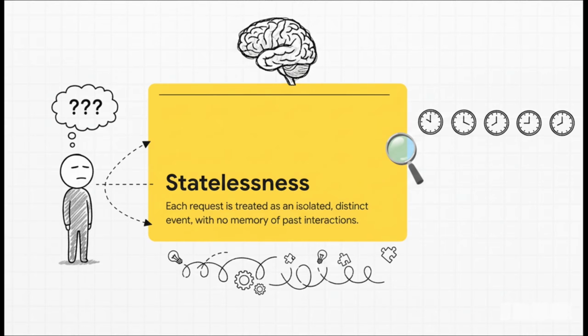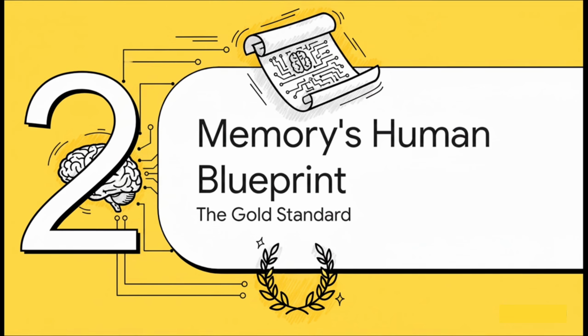So for an agent to be genuinely helpful over time, to learn what you like or remember the details of a project, it needs an architectural add-on. It needs a brain. So to figure out how we build that artificial brain, it really helps to look at the original blueprint, our very own human memory. The way we remember things provides the gold standard, the perfect model for designing these AI memory systems.